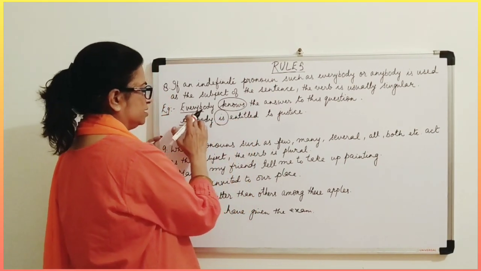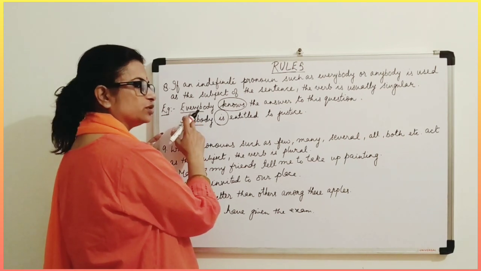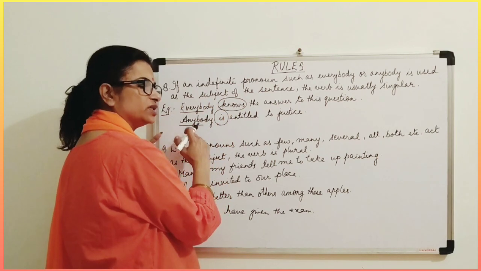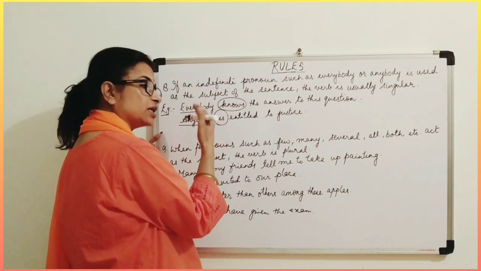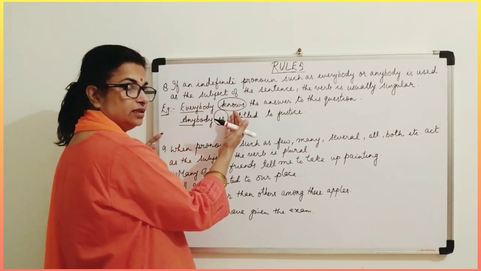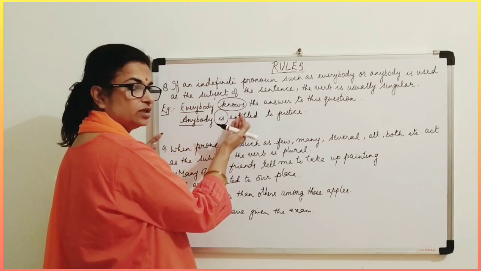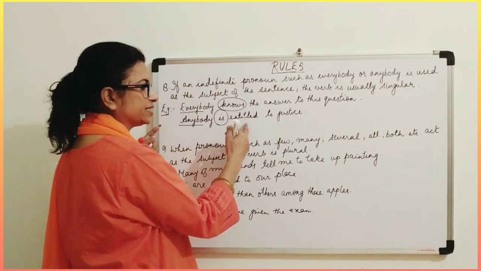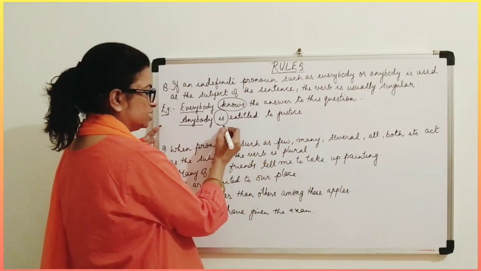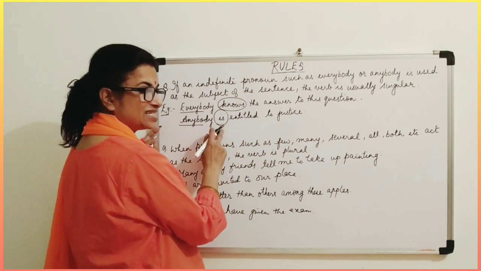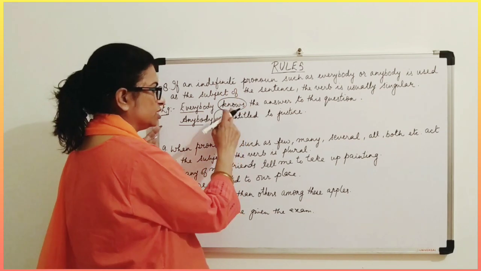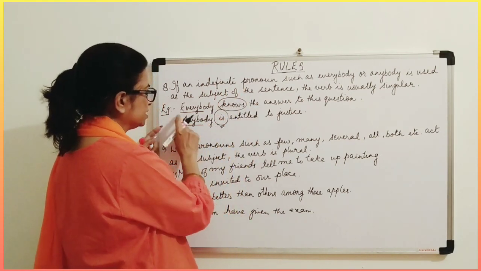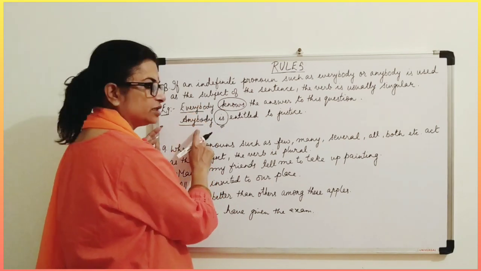But because the sentence is starting with an indefinite pronoun acting as a subject, the verb agrees with the singular. Here, anybody is entitled to justice. Here, the verb is in the singular, is. Knows, we use for singular. So both are singular.